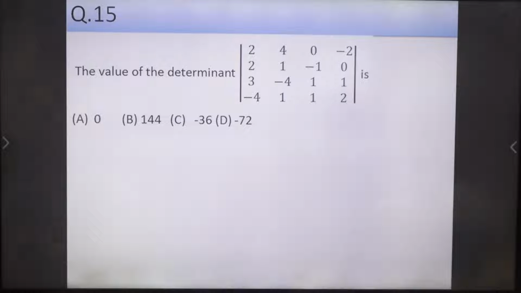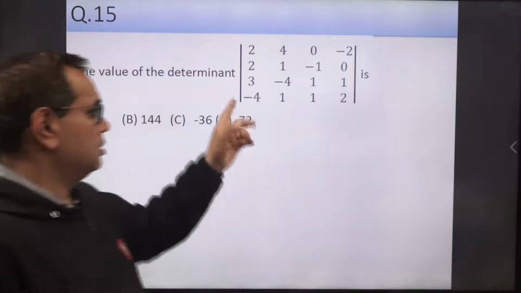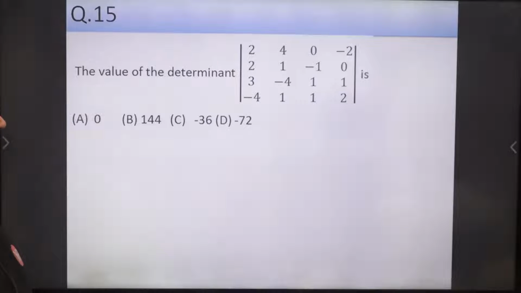Okay, you may get a question on evaluation of 4x4 determinant. So what is the answer? Just try to compute it, anyone? Four by four determinant.